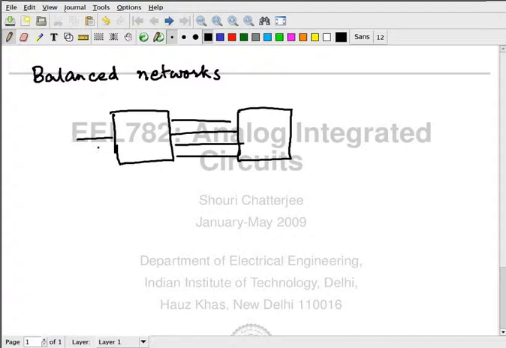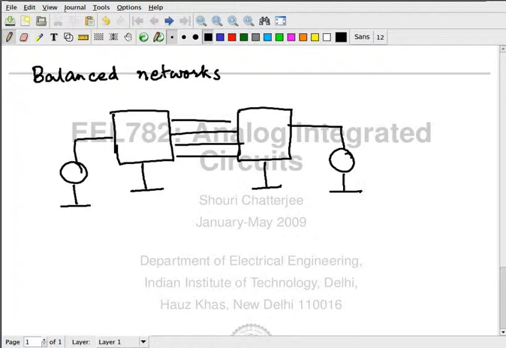And if I apply plus V on one side and minus V on the other side, then all the nodes in between have a voltage which is identically equal to 0, and you are getting this purely from a point of view of symmetry. Okay. Similarly, if I have plus V and plus V on both sides, then all the nodes in between conduct 0 amperes of current.